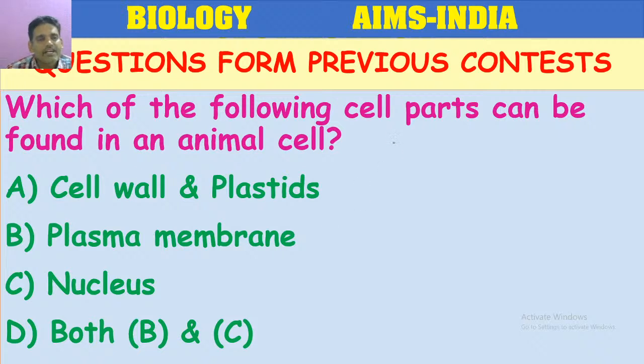So reading the question and understanding the question is very important. Which of the following cell parts can be found in an animal cell? You have to consider only the animal cell. If you are selecting A, cell wall and plastids, they are present in the plant cell. Plasma membrane is present in both plant cell and animal cell. Nucleus also. So in the animal cell, which organelles are present? So the answer is D. Both plasma membrane and nucleus, B and C.